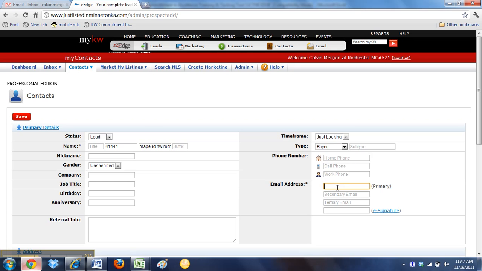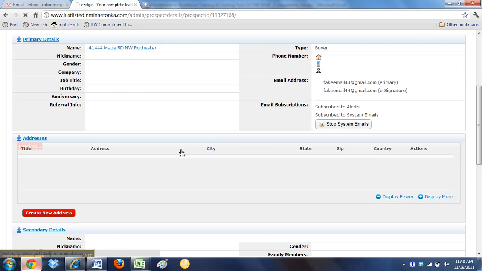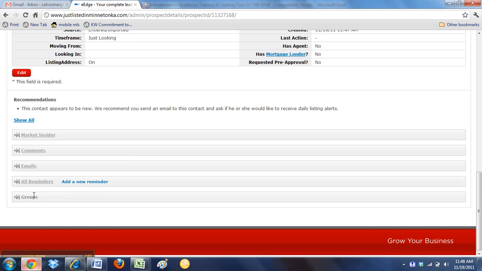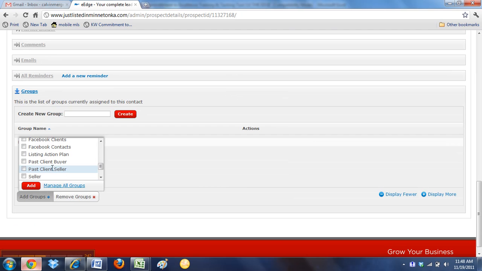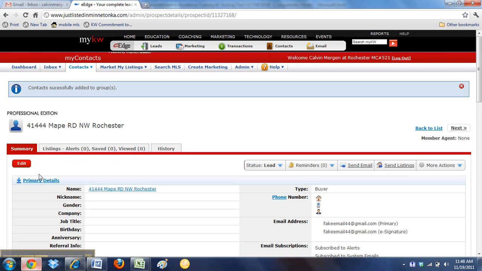but I do have to put in an email address, and I would just put in a fake email, 44@gmail.com, because the action plan is not going to be emailing anything out to this particular person. We're not going to have any emails on this action plan. It's only going to be to-dos, which will be emailed to me, the agent. So that's all you do. Then you would save the contact. If this is a property that I just had a closing that I need to do everything with, then I go down to groups and simply add them to my closing contract action plan. Then add it, and now that client would be on there.